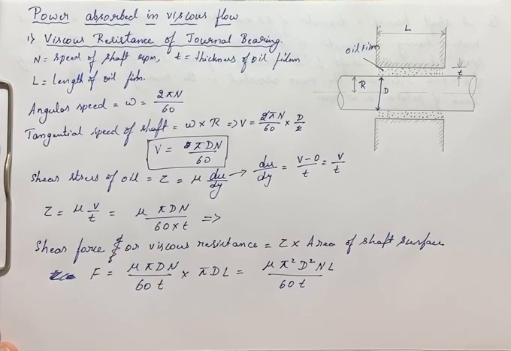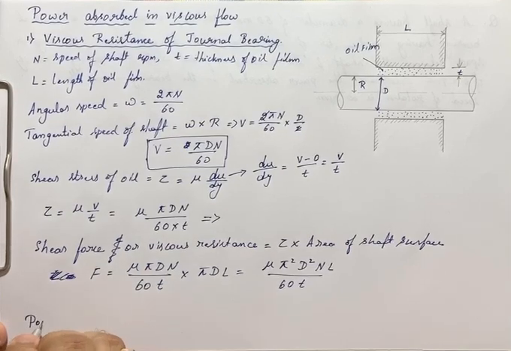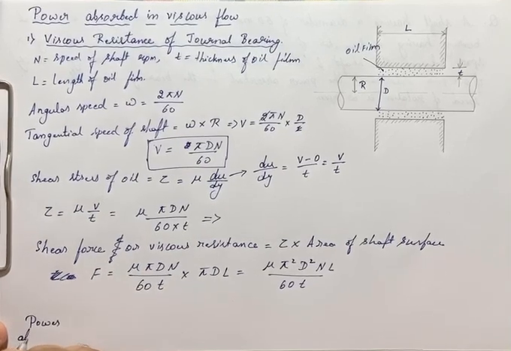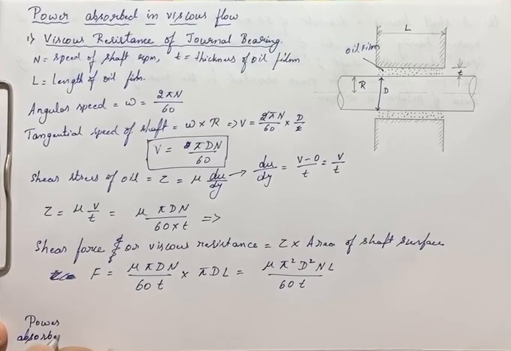But what is power? Power absorbed P is nothing but 2 pi n T divided by 60 into 1000 for kilowatt.